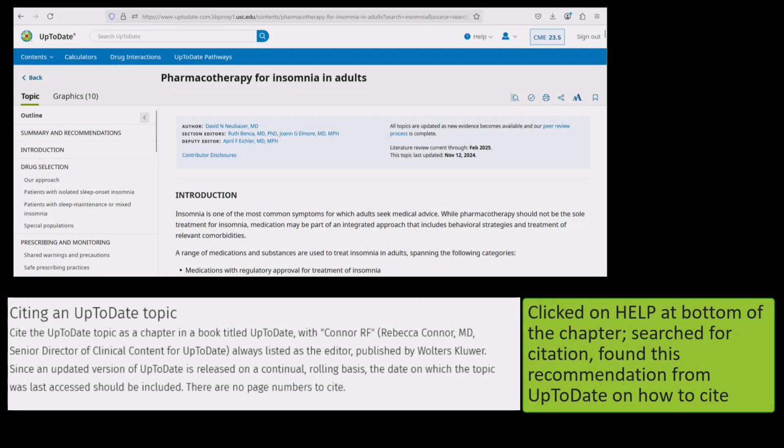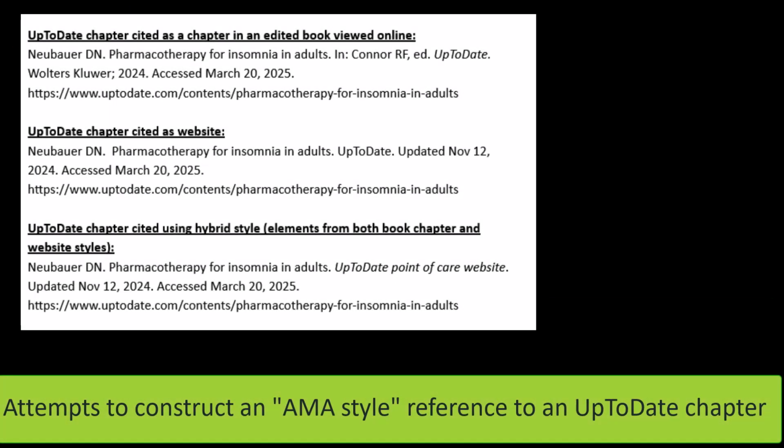When I viewed this UpToDate entry, I used this information at the top of this chapter and some information from the main UpToDate page to determine what information to put into these sample references. To cite this as a chapter in a book, I found the name of the chapter author and also the name of the overall book editor.